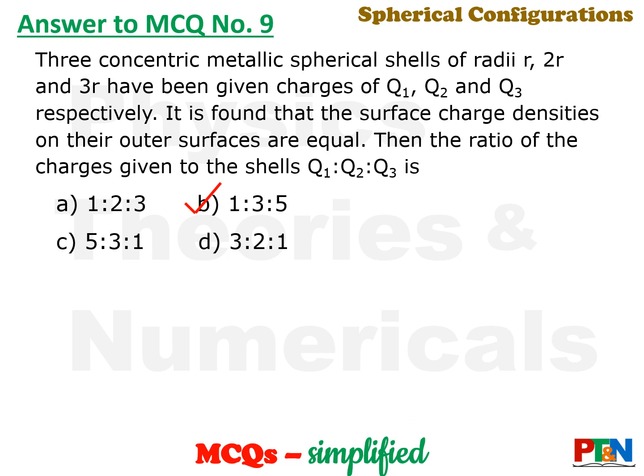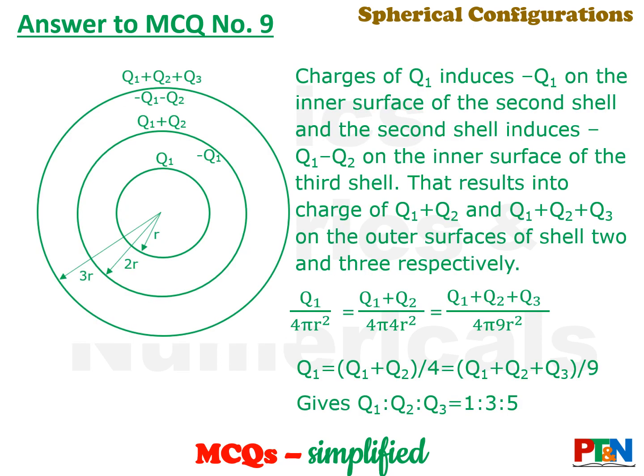Let's understand the calculation. See, three spheres. The inside sphere, which has Q1 charge, will induce the same negative charge on the second sphere. So the charge on the outer surface of the second sphere will be Q1 plus Q2. That will in turn charge the inner surface of the third sphere by minus Q1 minus Q2. So the outer surface of the biggest sphere will be charged with Q1 plus Q2 plus Q3.